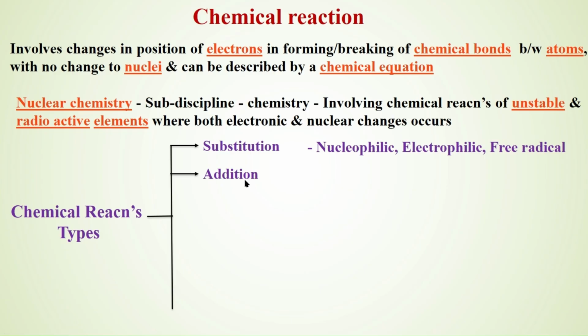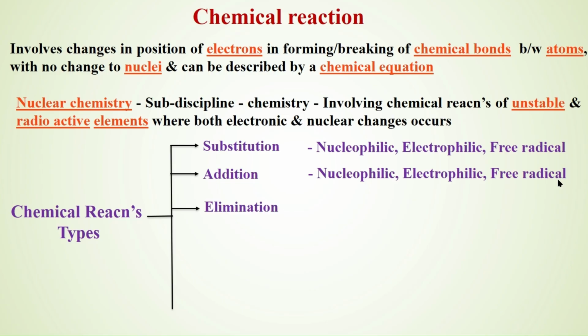Then the organization can add a few people rather than substituting me. The addition may be by a nucleophile or electrophile or free radical. Accordingly, it can be nucleophilic addition, electrophilic addition, or free radical addition. The third type of reaction we come across is the elimination reaction.